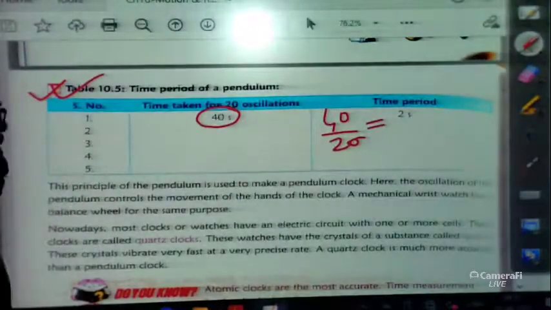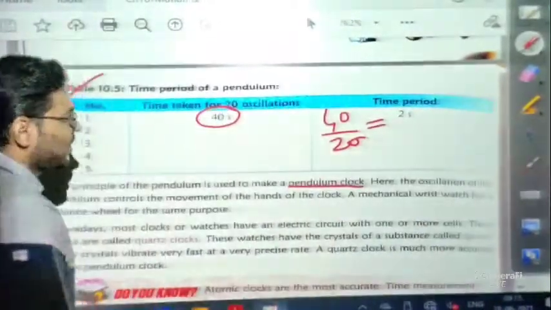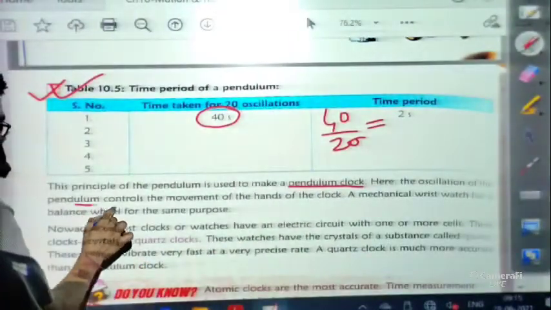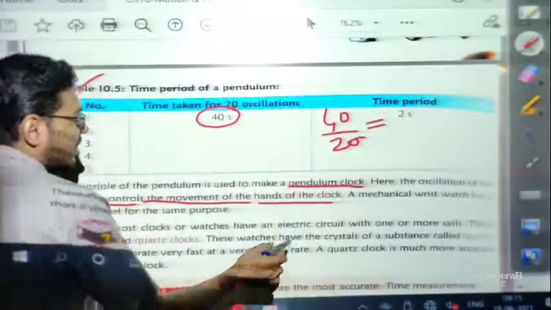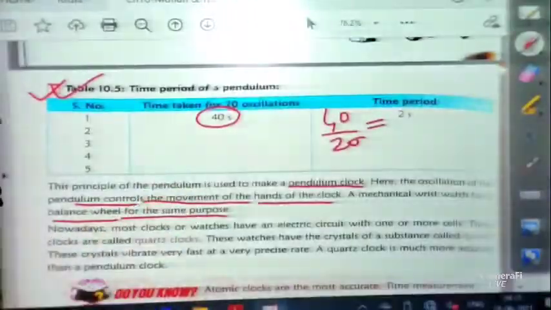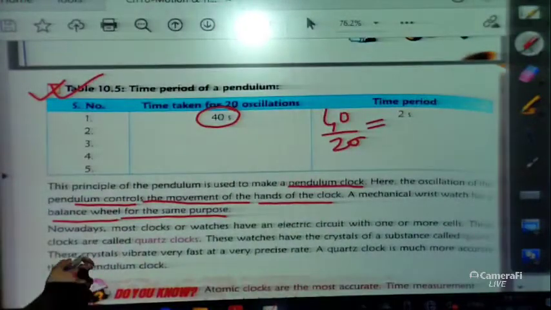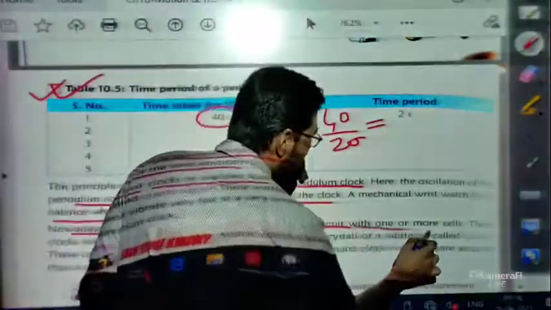Now this principle of the pendulum is used to make a pendulum clock. Here the oscillation of the pendulum controls the movement of the hands of the clock. A mechanical wristwatch has a balance wheel for the same purpose. But nowadays most clocks or watches have an electric circuit with one or more cells.